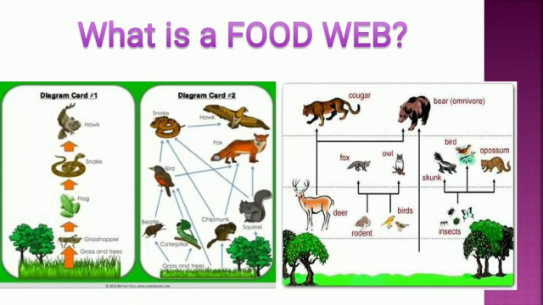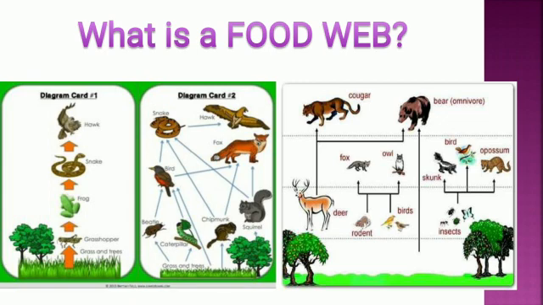So we can say that one living thing can be a part of a number of food chains that give rise to a food web in nature. So in this, what is the most important food? Yes, the most important thing is plants. Every living thing gets its food from the environment. Yes or no? Many animals in the environment eat only plants. Even we eat vegetables. Yes or no? So we are also dependent on plants. So plant is the most important food in the food chain.